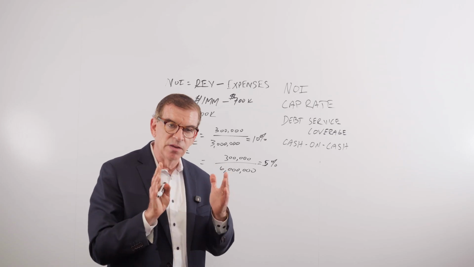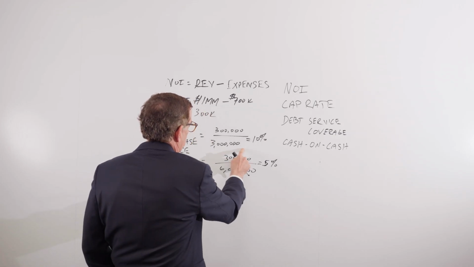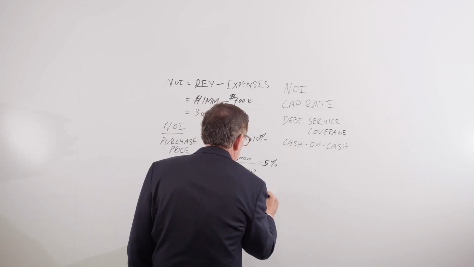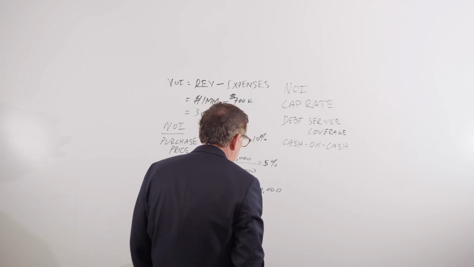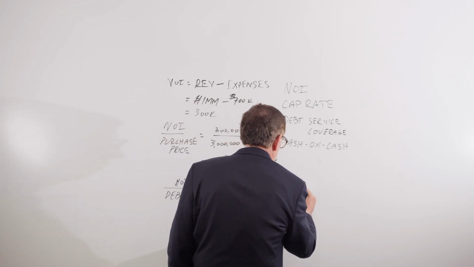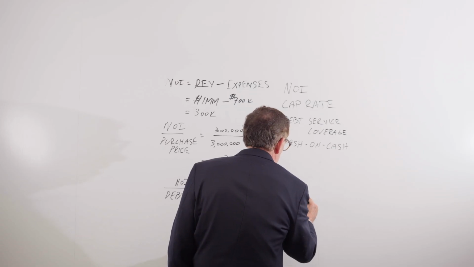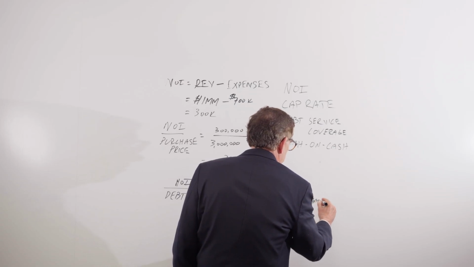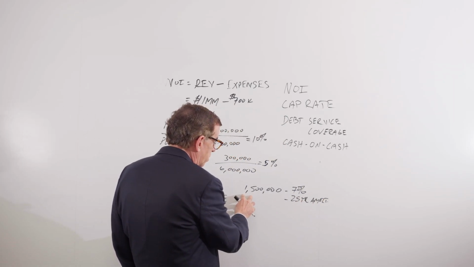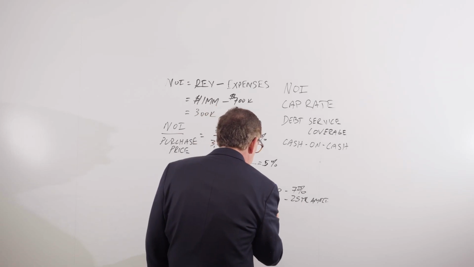That added up is your debt service. So let's say for this $3 million acquisition, if we're borrowing a $1.5 million loan on a 7% interest rate on a, let's call it a 25-year amortization, then that number, 9 times, is about $135,000.